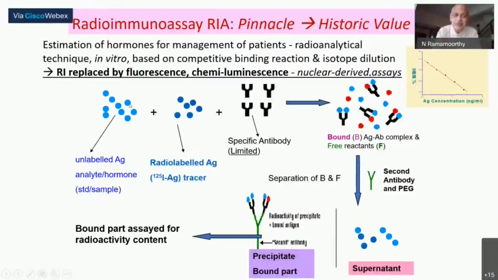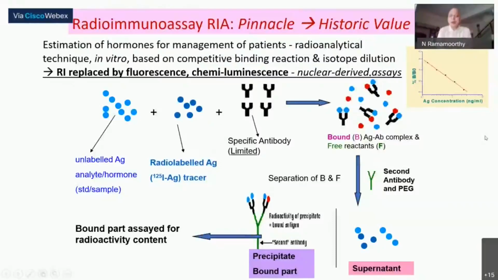So in such a situation, since these two are fixed, how much of this tracer would be in the bound fraction will be inversely related, and that is what is shown by this graph. I do not know whether you are able to see that, but there will be a fall in the graph with increasing amount of antigen concentration. The bound fraction will be continuously coming down.